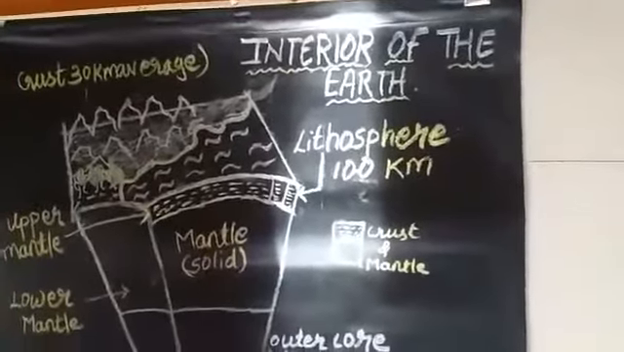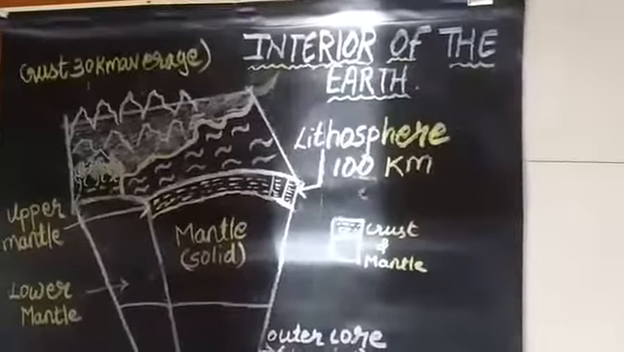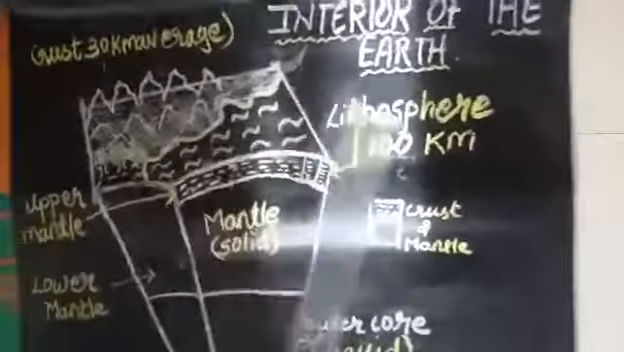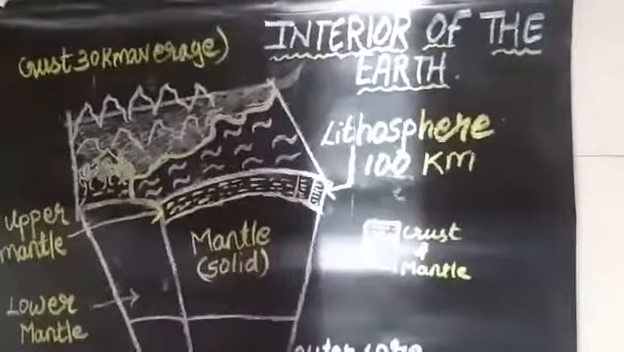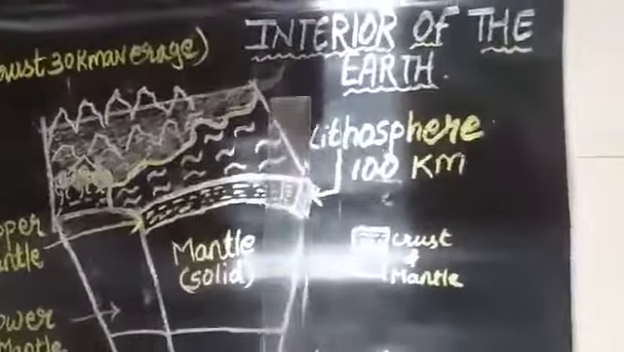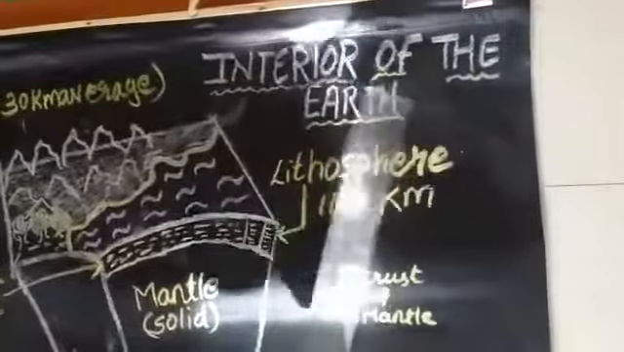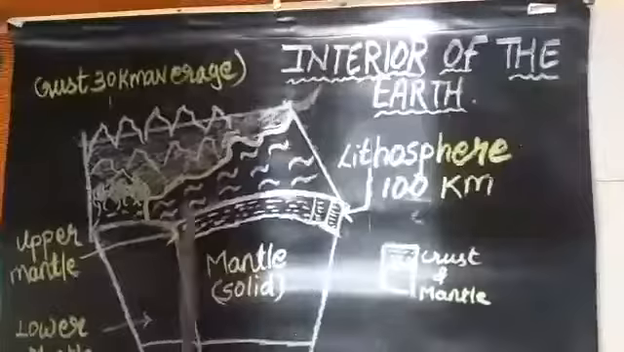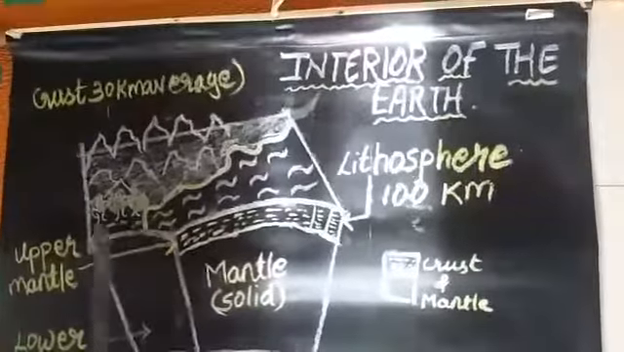Students, the uppermost layer of the earth's surface where we live is in solid state and is called the crust. Now observe this diagram which I have shown you over here. It shows the interior of the earth. Now children, can you see this part? This part is the crust.